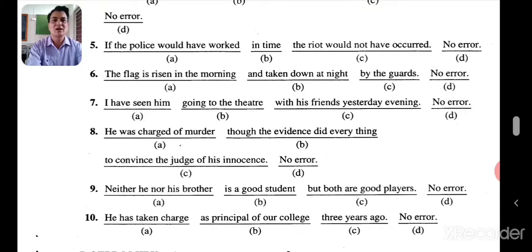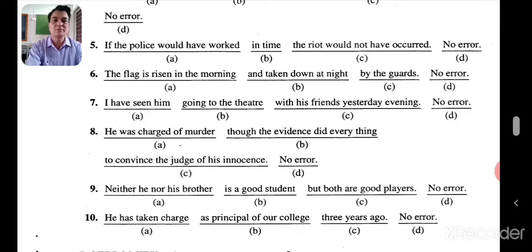He was charged of murder, though the evidence did everything to convince the judge of his innocence. He was charged with murder. He was accused of murder, but he was charged with murder. So what preposition should come? In the case of spotting errors, usually the mistakes may be in the preposition. At least one or two you will find that. So very important. So he was charged with murder.